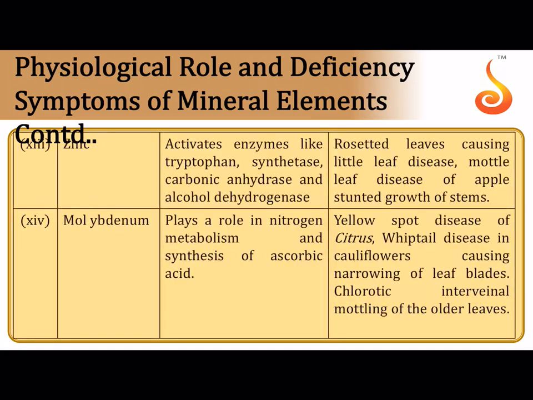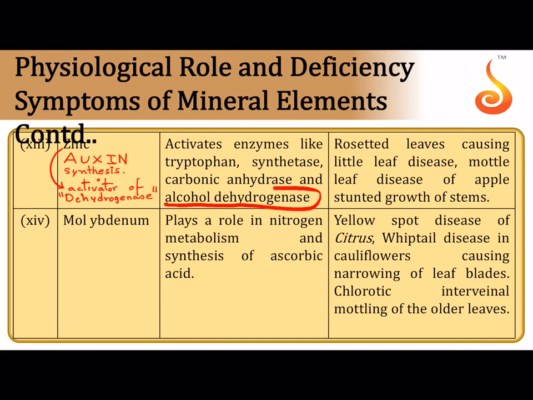Zinc is a very important element. Zinc is required for synthesis of a plant growth hormone that is called auxin. So zinc is very important in auxin synthesis, and it also acts as an activator of some of the enzymes. For example, it acts as an activator of dehydrogenase enzymes, you have to remember. And one more enzyme we had learnt, that is alcohol dehydrogenase.